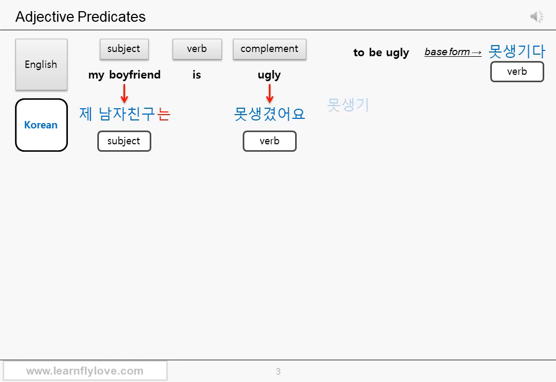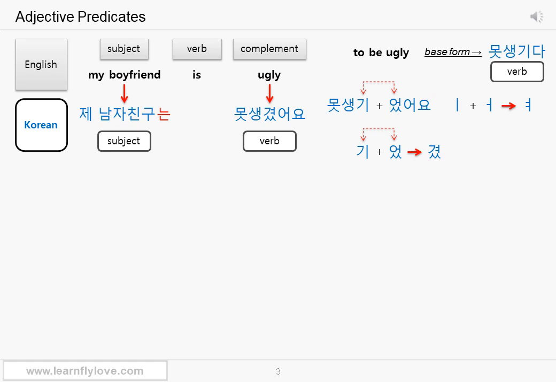The stem is 못생기, and the past tense ending 었어요. 못생겼어요. 제 남자친구는 못생겼어요. It's in the past tense form, but it indicates the present tense.